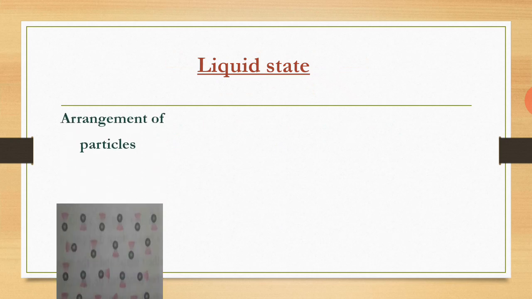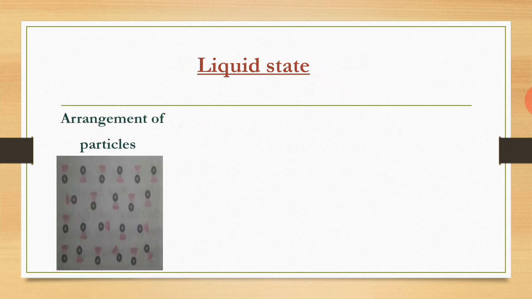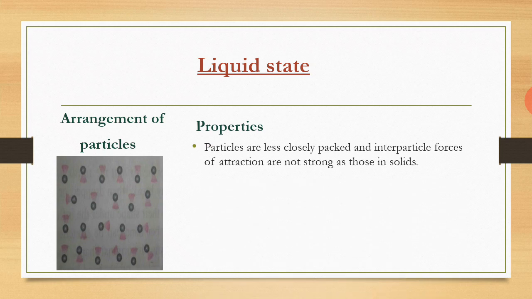Let us see the particle arrangement in liquids. It is a little bit random, not regularly arranged as in solids. So its properties are going to change from those of solids also. Particles are less closely packed and the interparticle forces of attraction are not as strong as those in solids.